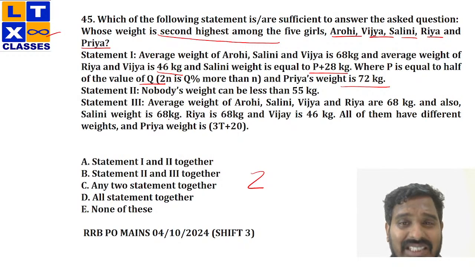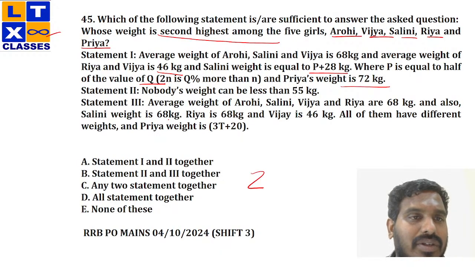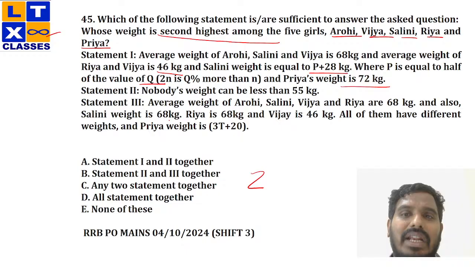Yes or no? See, I have too many unknowns in my question. One is P, one is Q, and Priya's weight has been given, but it is nowhere related to the previous data. Why? Because the average weight of Arohi, Shalini, and Vijaya would be 68. So the total weight would be 3 into 68, right? And the average weight of Riya and Vijaya is 46. So the total would be 2 into 46. And Shalini's weight is P plus 28. So it's nowhere related. Now I need to get the value of P, then only I can answer the question. In order to get the value of P, I need to get the value of Q as well, right? So with statement one alone, I can't do anything right now.